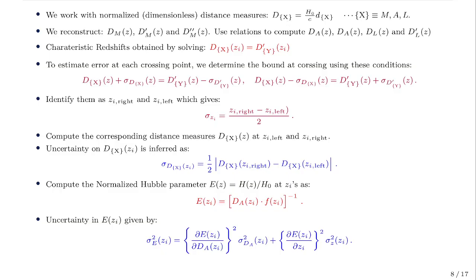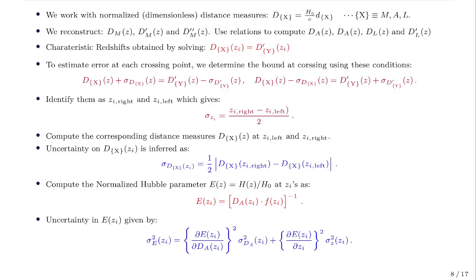So our job is to reconstruct these D_M's, their first order derivatives and their second order derivatives, and we make use of the relations between the different distance measures to compute D_A, D_A prime, D_L and D_L prime. Now the characteristic redshifts are obtained by solving this equation, and we can determine each of these redshifts accurately by computing the distance and the distance derivative at the different redshift points through interpolation.